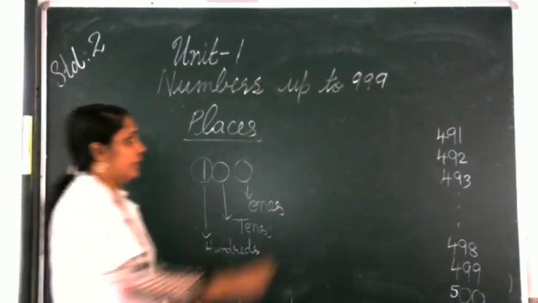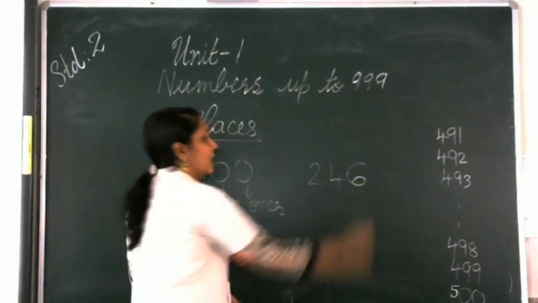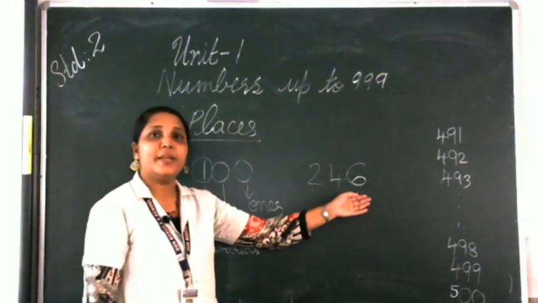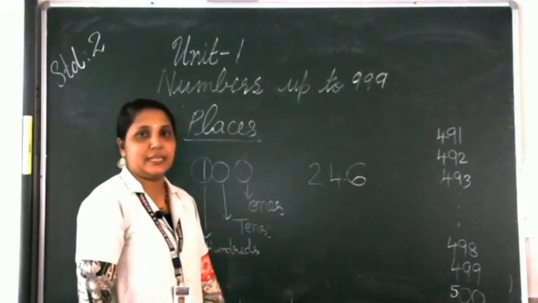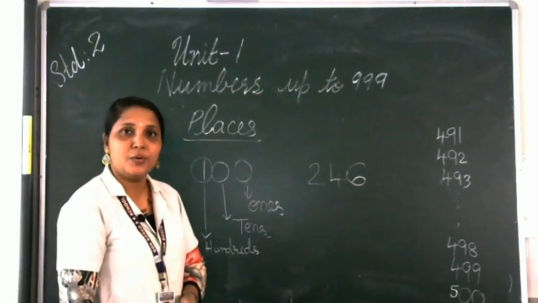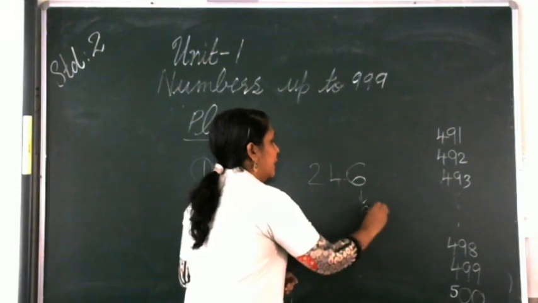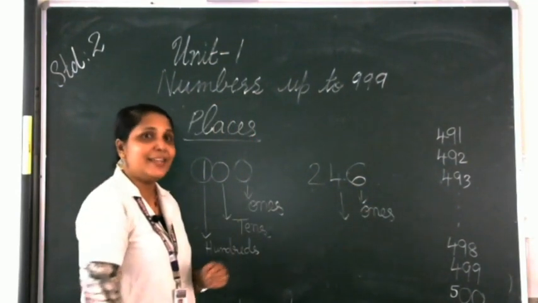Shall we try one more number? Okay. 2, 4, 6. Now can you tell what is the first place? First place is ones. Okay. So what is the first number? 6. 6 is in which place now? 6 is in ones place. Very good. Now can you tell next one? 4. 4 is in which place? 4 is in tens place.